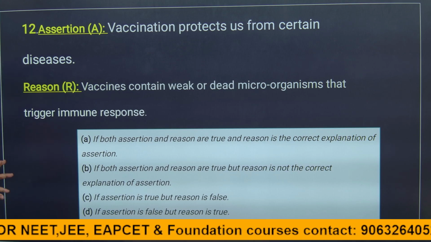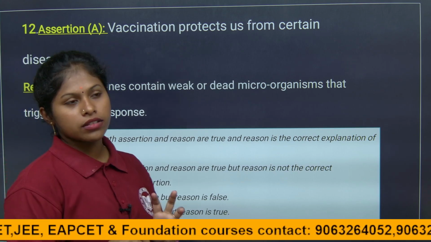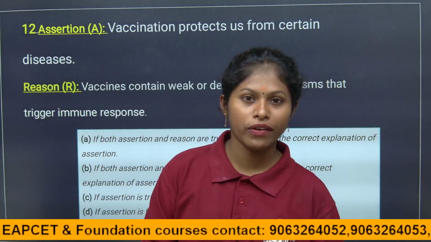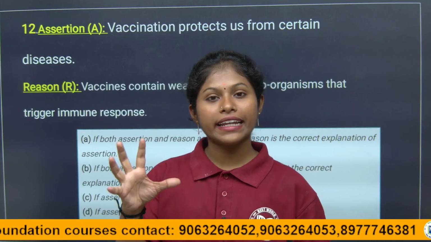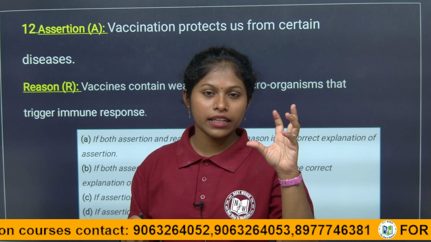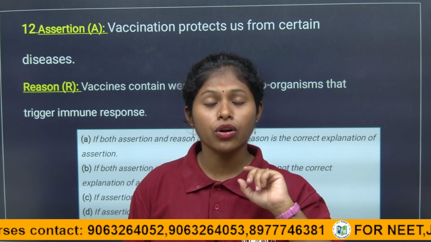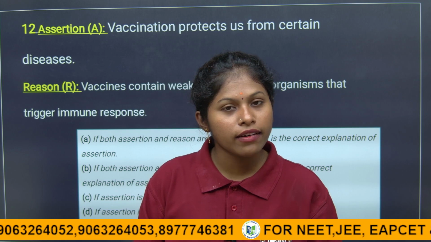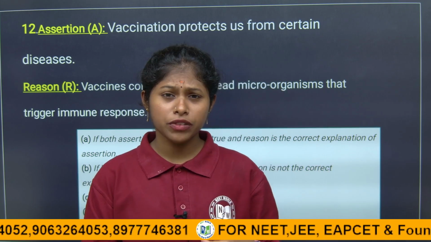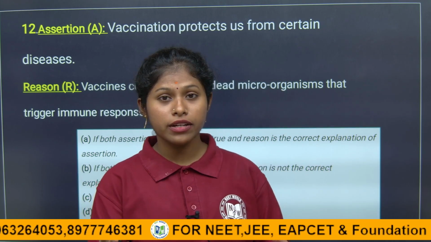Why? Because vaccination, we all went through the COVID vaccination, right? What did they do, children? The dead content of the coronavirus is injected into our body. When it is injected, the WBC cells, what will they do? The immune response, what will they do?